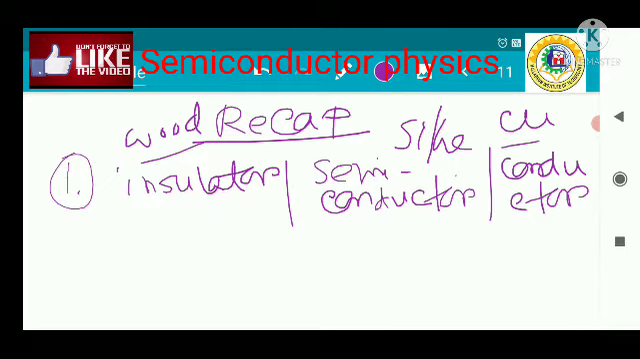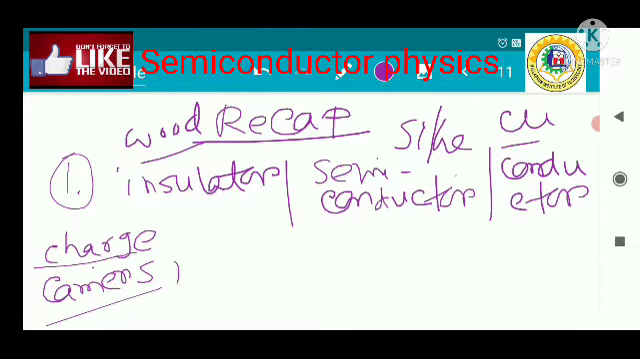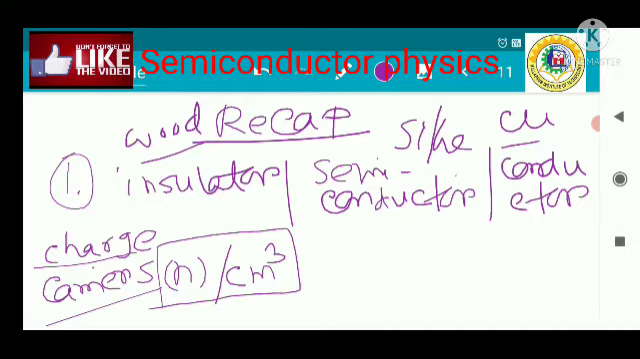Okay, now in the case of the semiconductor, what happens? The charge carrier concentration. Charge carrier is actually responsible for generation of current within the materials. So charge carrier concentration is represented by N, and it is represented per unit volume. So it is the number of charge carriers per unit volume that is responsible for the current conduction inside the semiconductor.